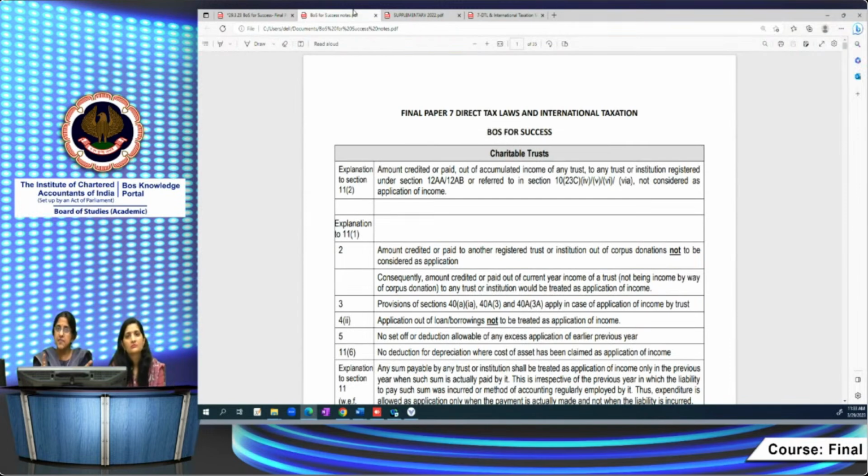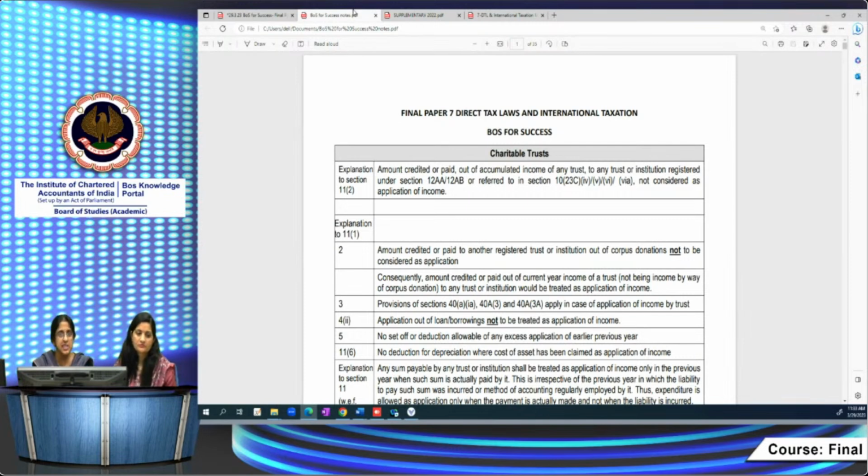Basically, we are going to take up the questions in the RTP. They are based on the latest amendments, which are covered in the supplementary study paper. And basically, we'll be concentrating on the issues which we have dealt with, because covering everything exhaustively within the time span is not possible.